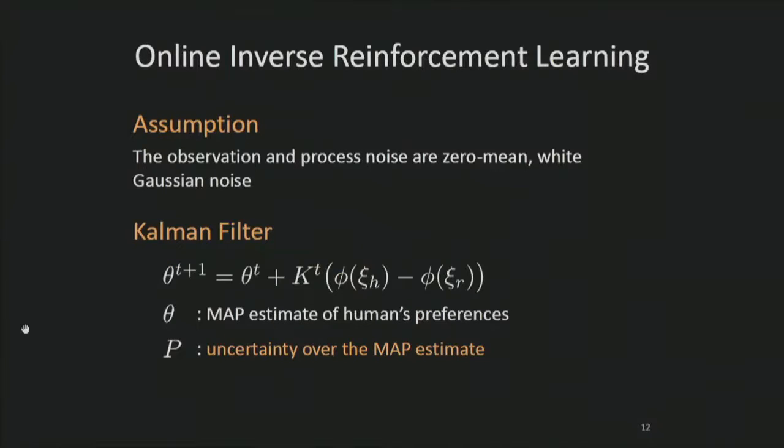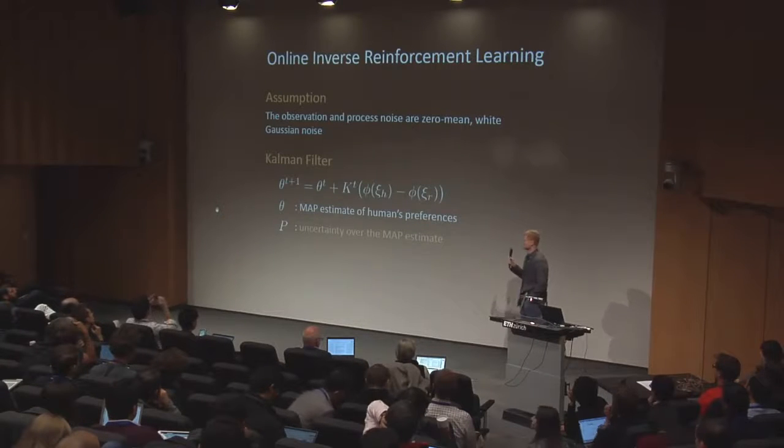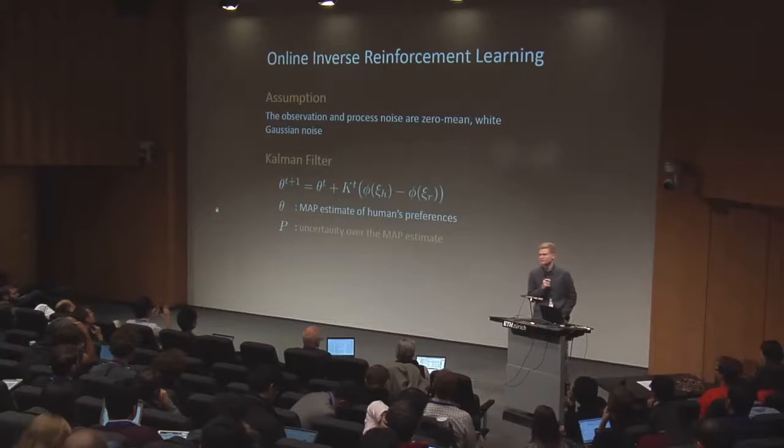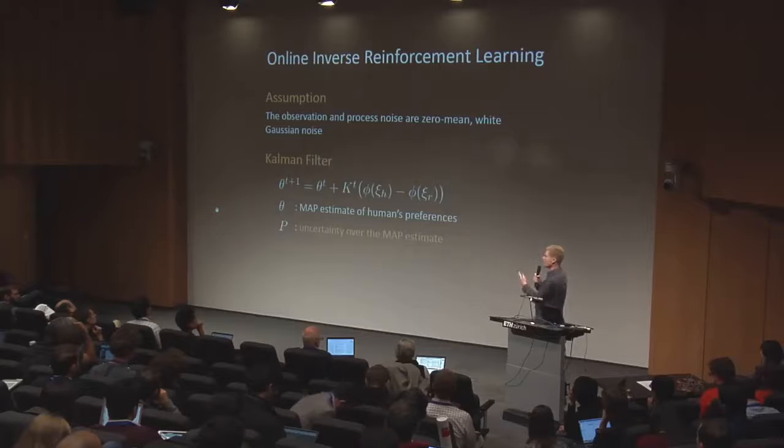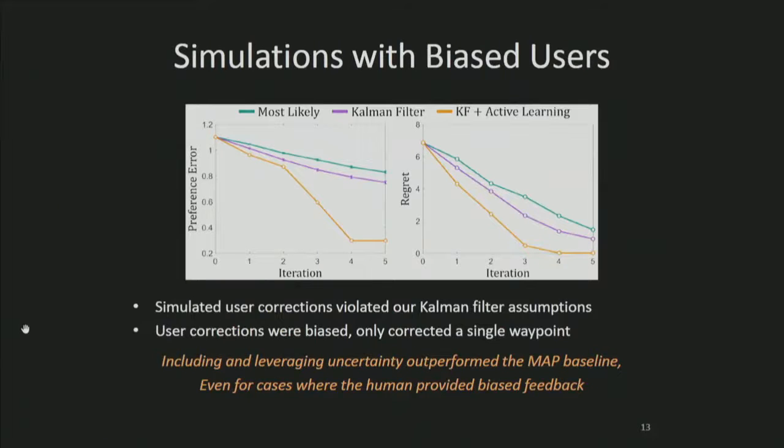If we assume that both the observation and process noise are unbiased and Gaussian, the optimal learning rule is a Kalman filter. This Kalman filter not only tells us the most likely human preferences, theta, but it also provides us with the uncertainty over this estimate, p. Of course, this method works quite well when the human's corrections are in line with our noise assumptions. But how does our approach perform when the human's corrections don't match these underlying assumptions?